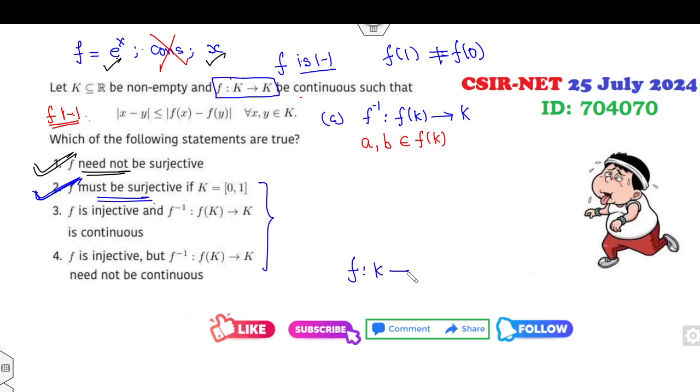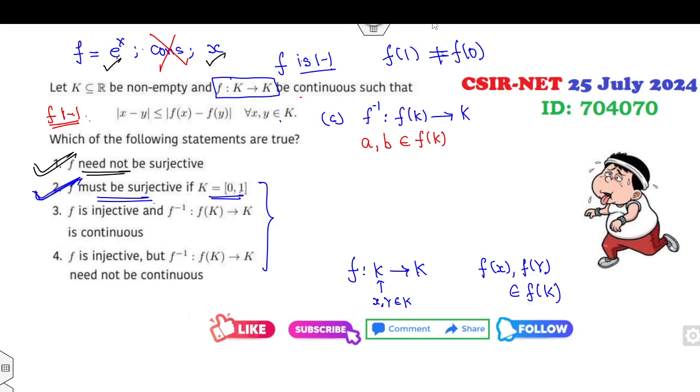What does it mean? In this case, x and y are the elements of K. So that means f(x), f(y) are the elements of f(K), because f is not onto only when K is 0 comma 1.